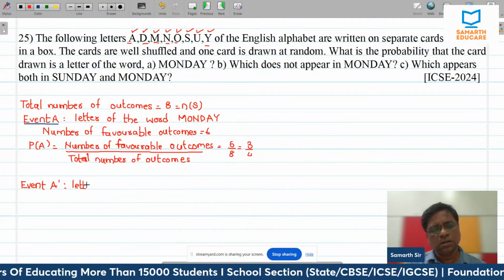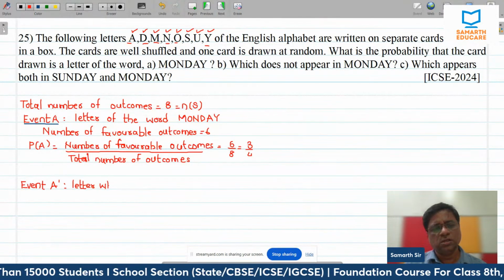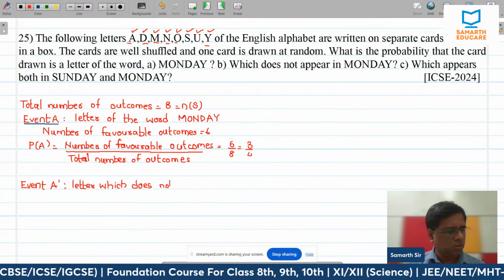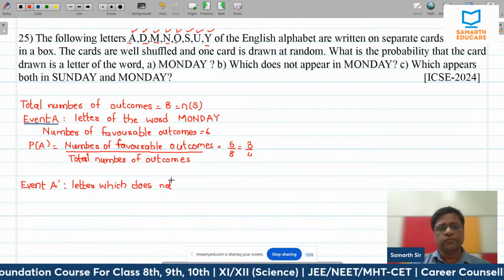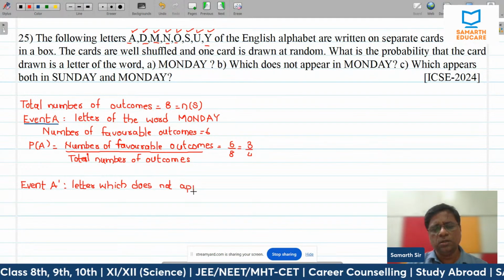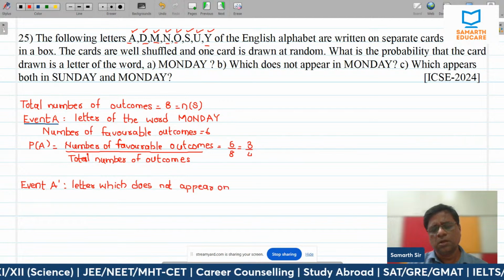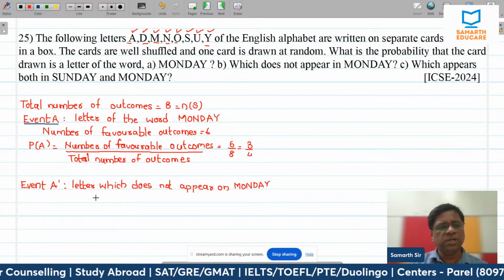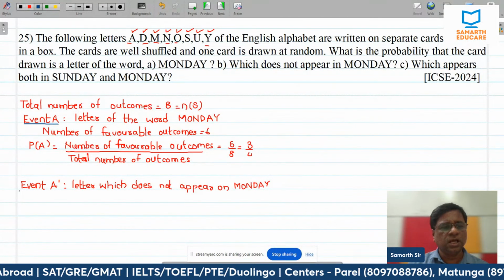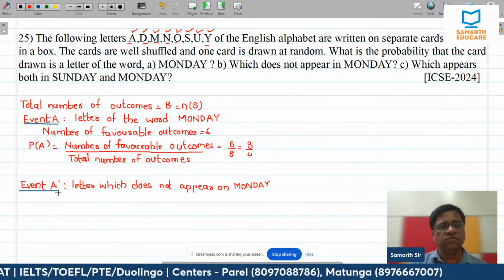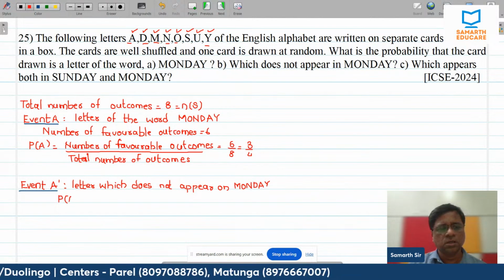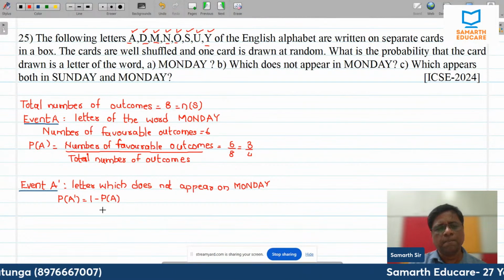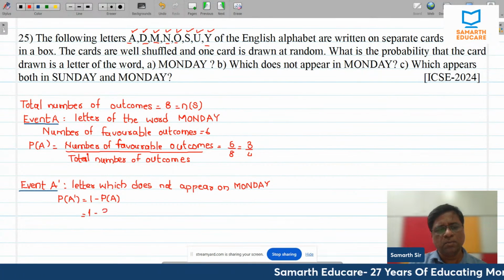Letter which does not, because it is a complementary event, appear on Monday. तो सिंपली क्या होगा यहाँ पे, P(A dash) निकालना है मुझे अकॉर्डिंग टू द प्रोबेबिलिटी ऑफ कॉम्प्लीमेंट्री इवेंट, P(A dash) is 1 minus P(A). 1 minus 3 by 4.